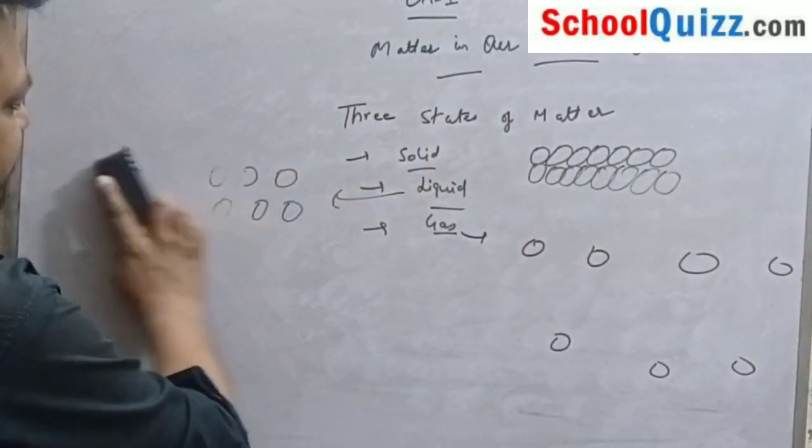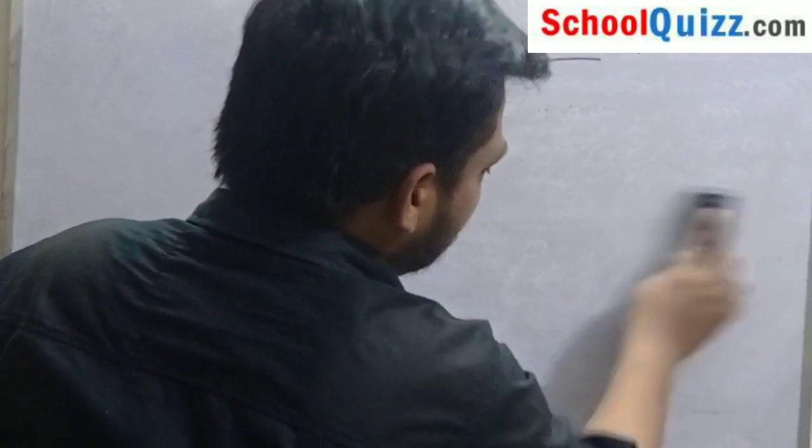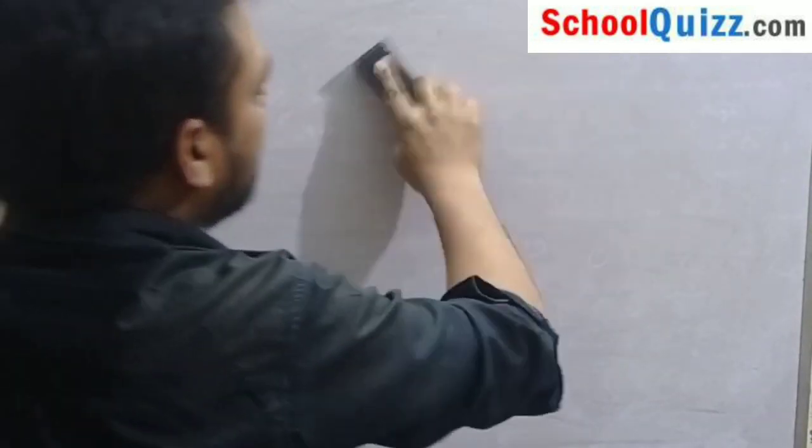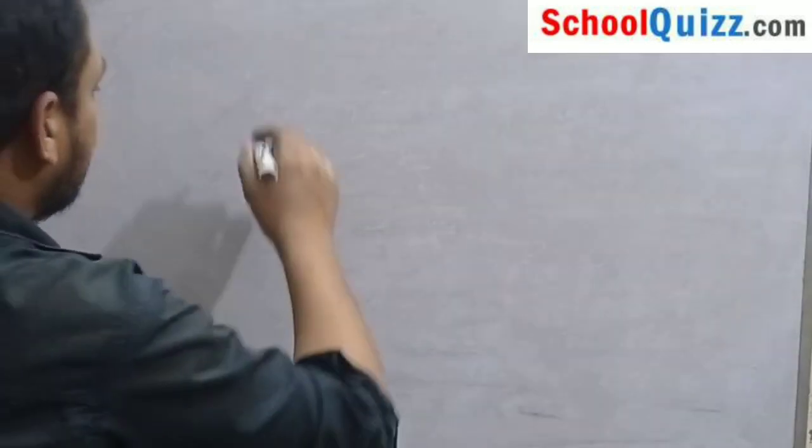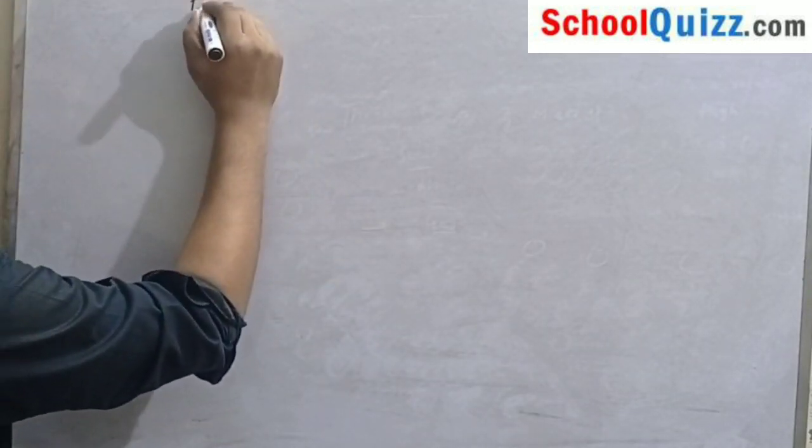So now we will discuss the difference between solids, liquids and gases. We have already discussed our terms, that is what is rigidity, what is kinetic energy, what is compressibility. If you haven't watched my previous videos, first go and watch those videos and then come back to this. Then you will have a better understanding of the topic. So let's start.